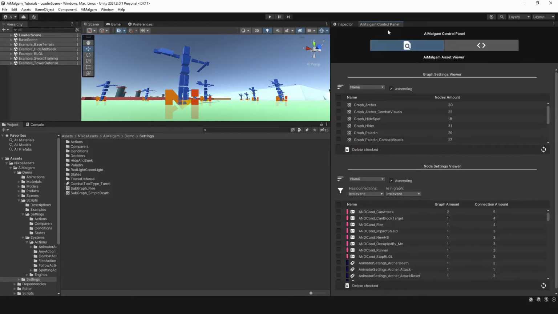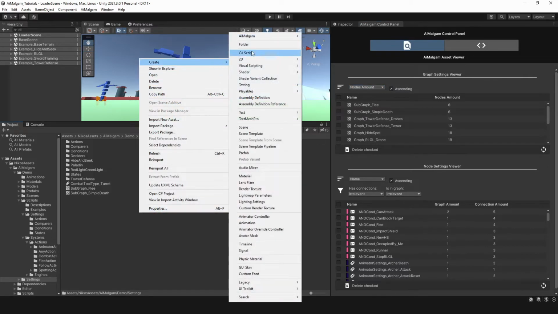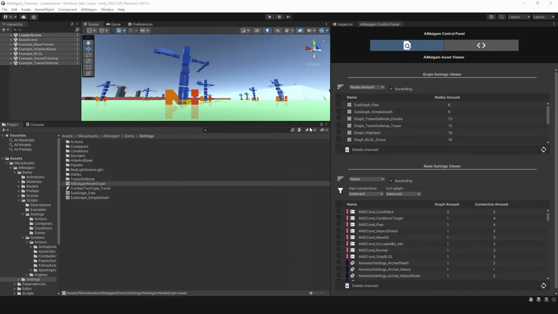The first tab on the left hand side showcases the asset viewer, displaying all graph settings and node settings for your AI. The graphs list displays the names and the node amount for each graph. You can also sort the list by name or the node amount, either ascending or descending. When adding a new graph while the control panel is open, make sure to check the refresh button.